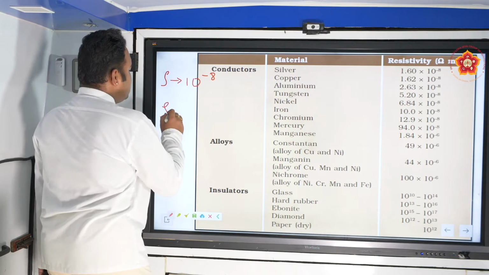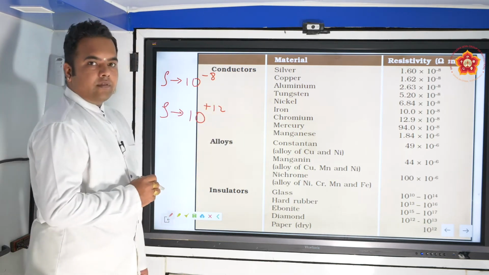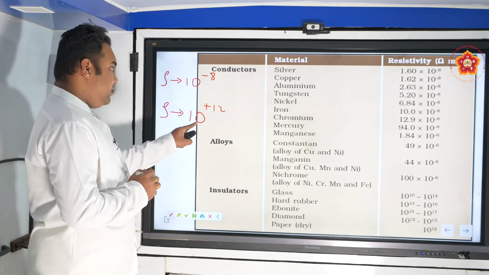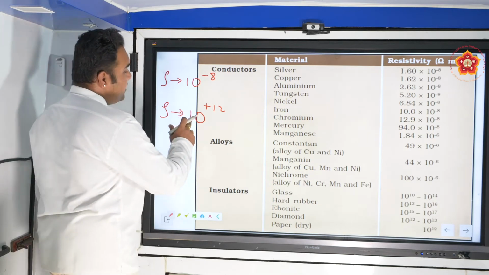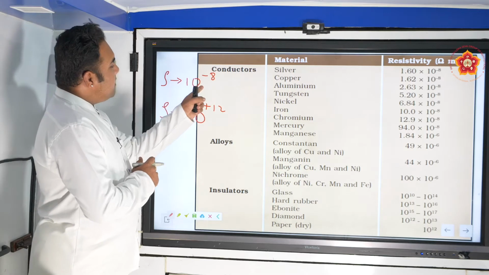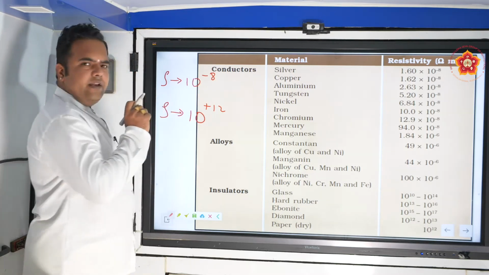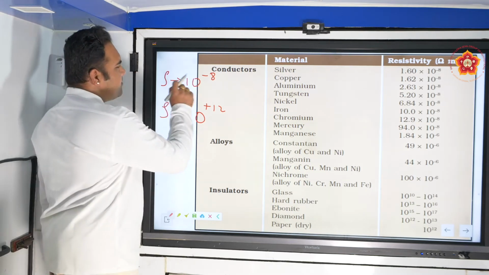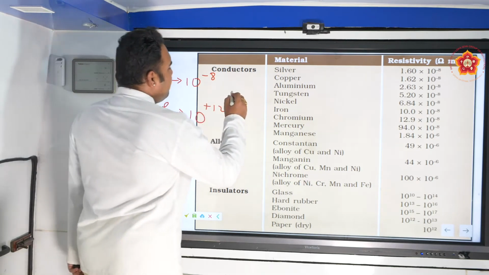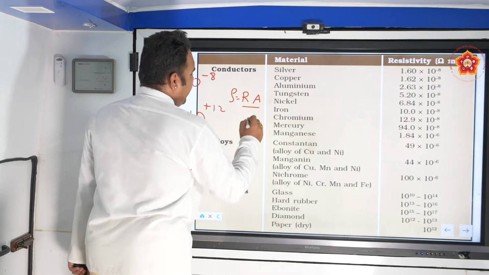In the other case resistivity is of the order of 10 to the power of plus 12. Resistivity is smaller here and very large here. Just imagine after 1 how many zeros are there in this, and then see before the decimal how many zeros are there. This is an extremely small value, and this is quite a large value. Now from the formula we have rho is equal to R into A by L.